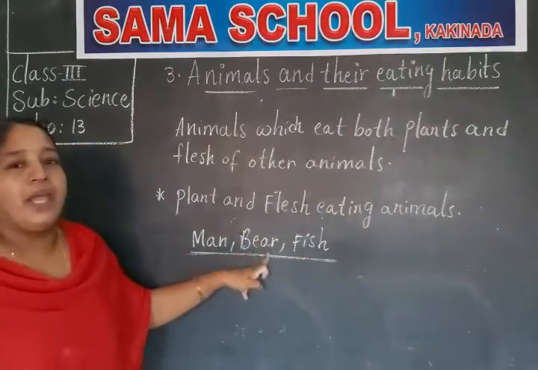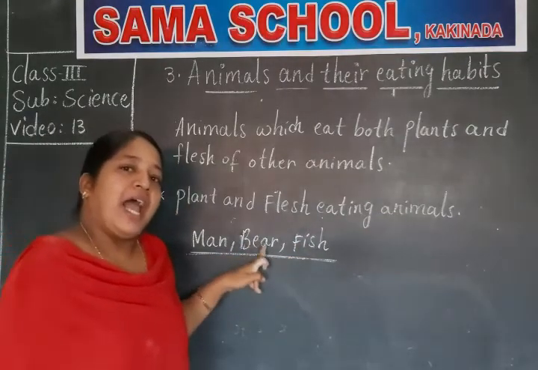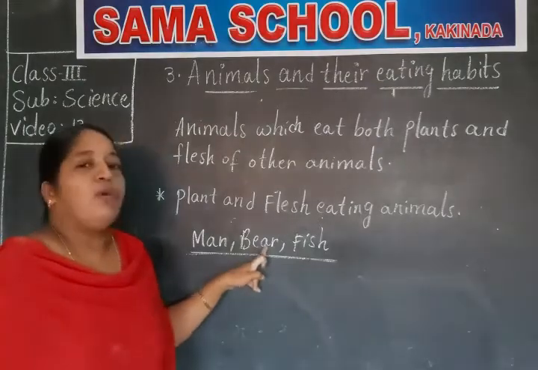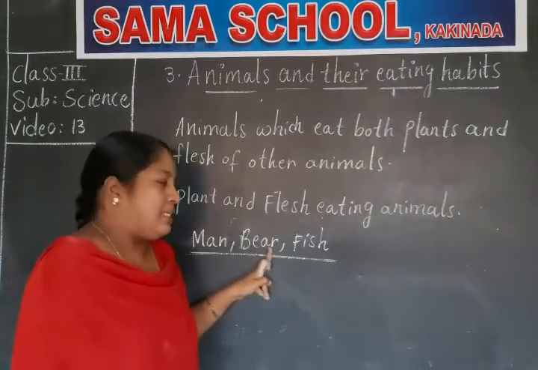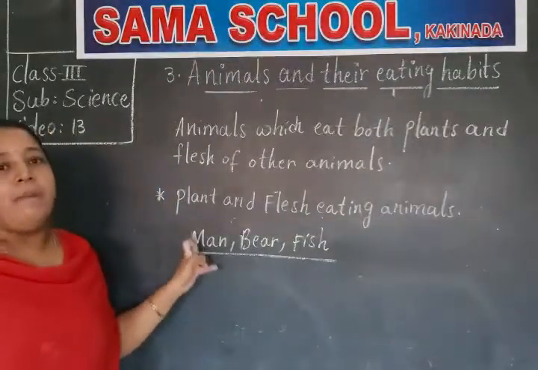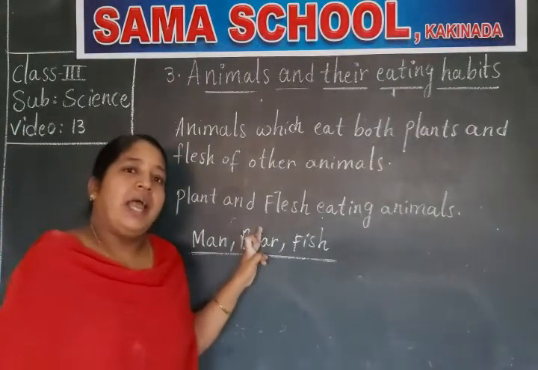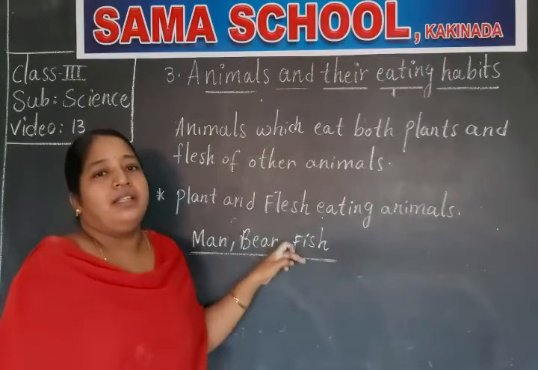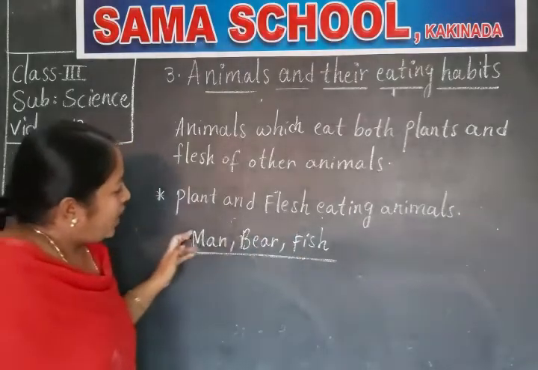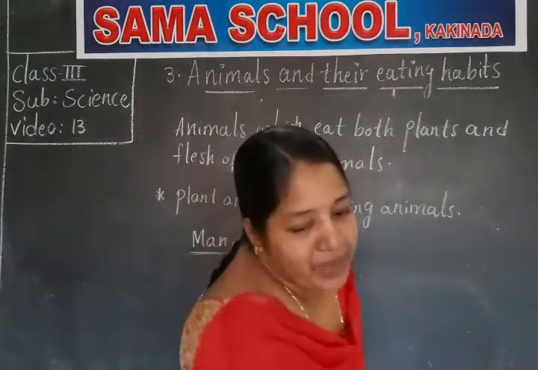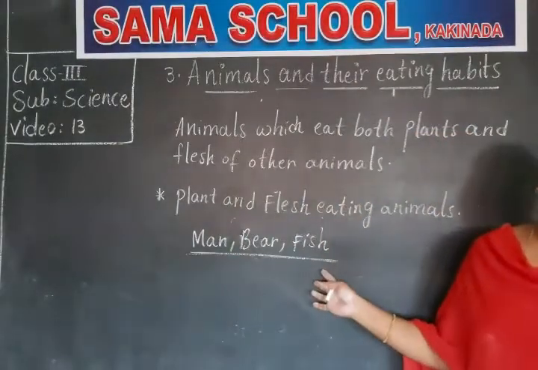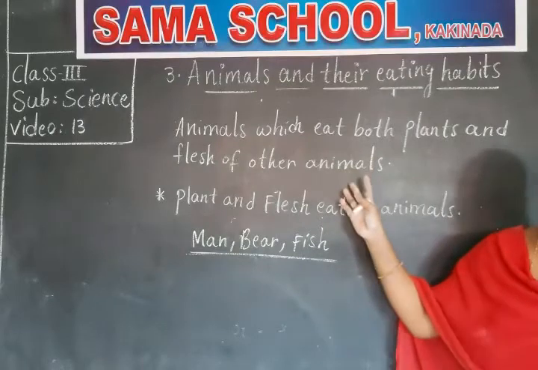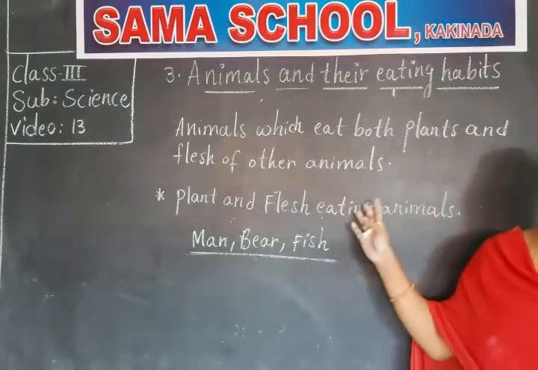If you observe, a bear will drink honey as well as hunt small fish. It will eat fish as well as parts of plants. In the same way, man eats both plants as well as flesh of other animals. They will have both types of teeth. What type of teeth do we find in herbivores and in carnivores?